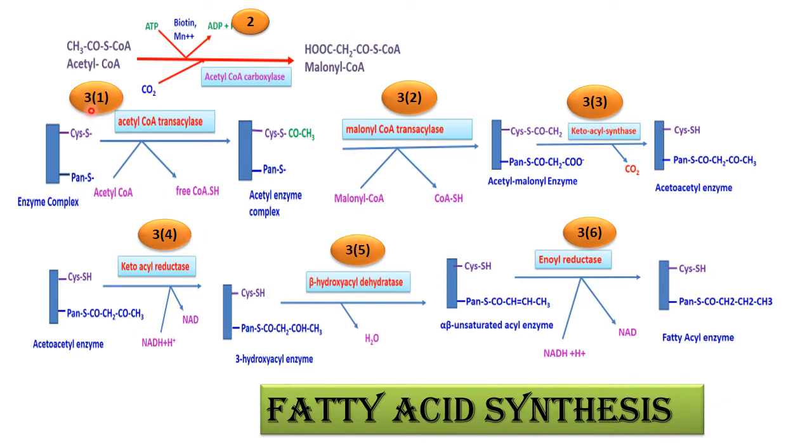So the first reaction is the transport of acetyl coenzyme A to the cytosol. Then secondly, this acetyl coenzyme A synthesizes malonyl coenzyme A in presence of an enzyme known as acetyl coenzyme A carboxylase. And the rest of these reactions are by the enzyme complex.